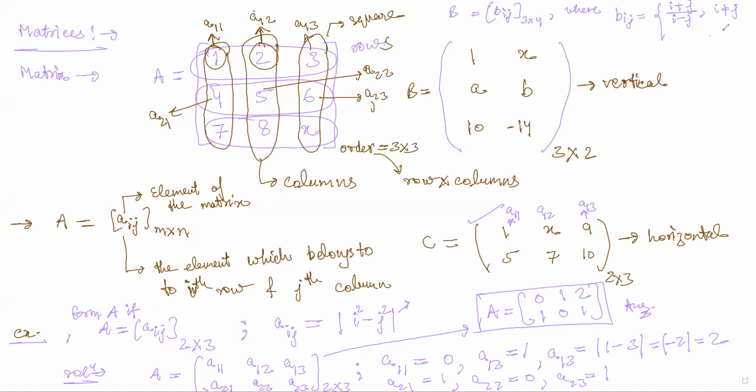And when i is equal to j, then this Bij is 1. Form this matrix.